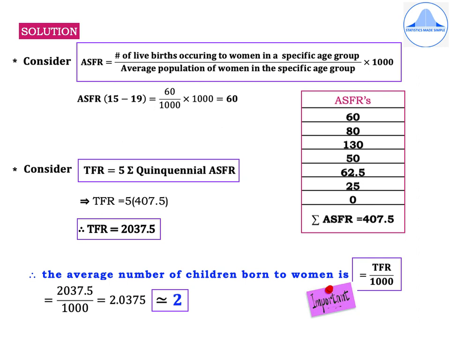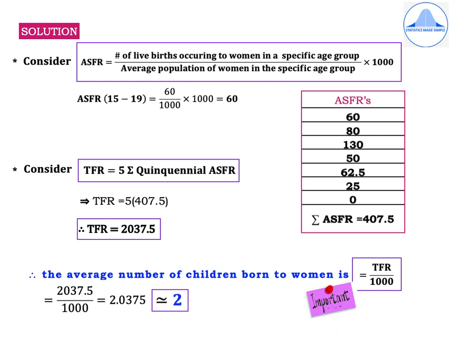So the ASFR for the age group 15 to 19 will be 60 divided by 1000 into 1000, which is equal to 60. Now in a similar way, calculate the ASFRs for the remaining age groups and write them in a column as I have done and highlighted in pink color. So the ASFRs after calculations are 60, 80, 130, 50, 62.5, 25 and 0. Now find out summation ASFR, which is required for TFR calculation, which is equal to 407.5.